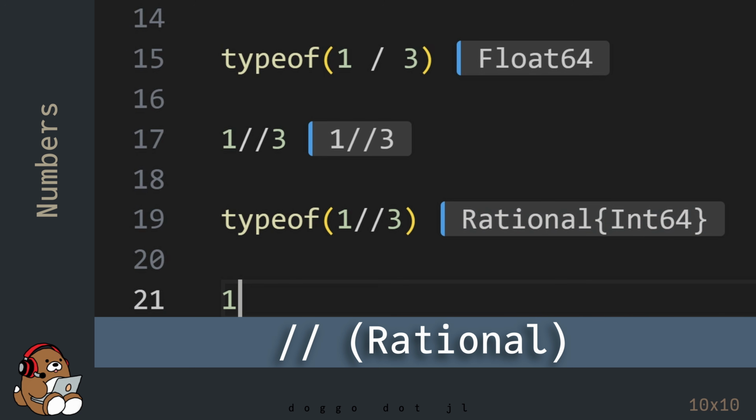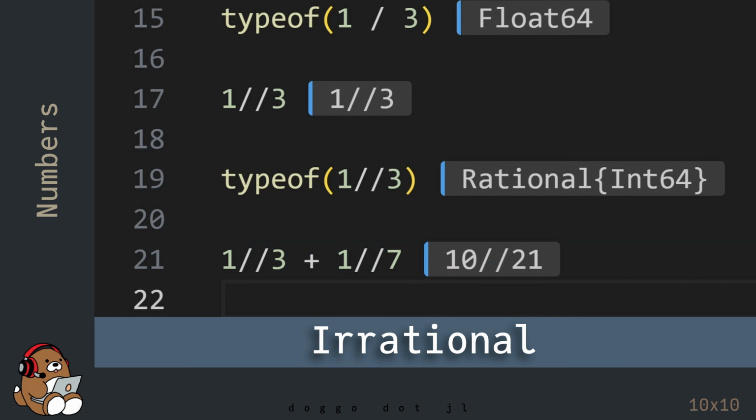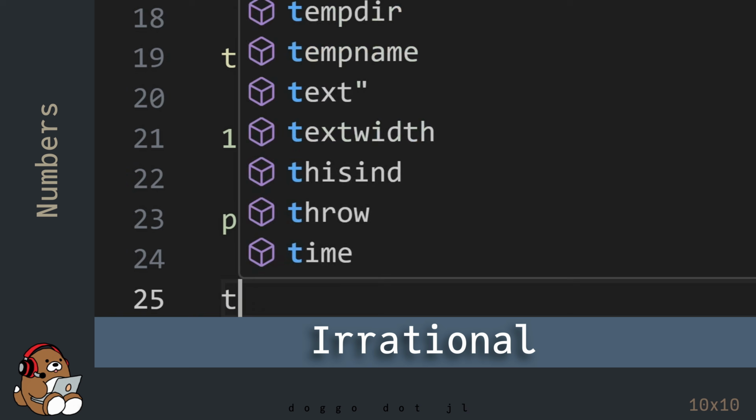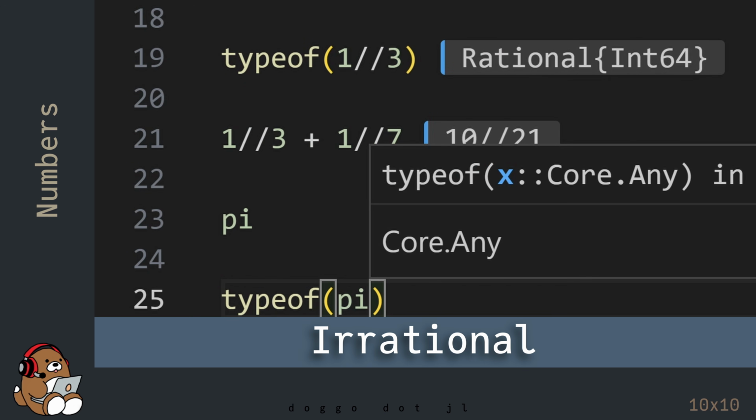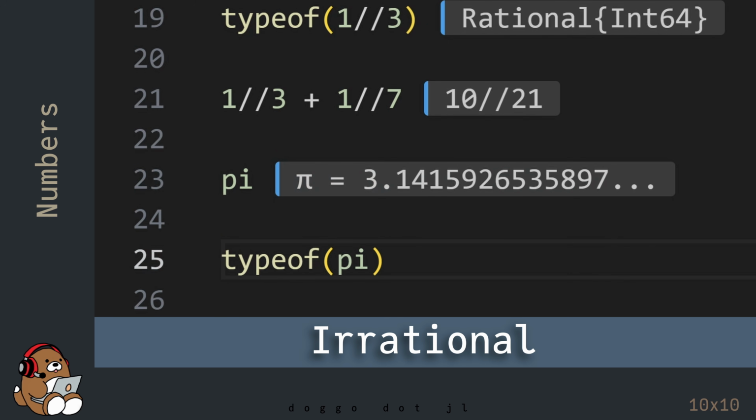You can perform basic math operations using rational numbers, just like you can with any other number. So in this example, this is 1/3 plus 1/7, which is 10 over 21. Julia also supports irrational numbers. Perhaps the most famous irrational number is pi, so the value of pi is built into Julia.